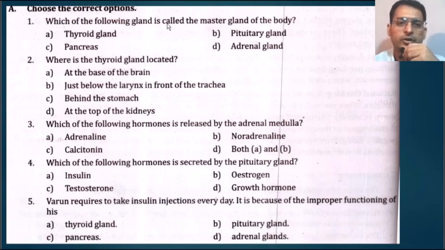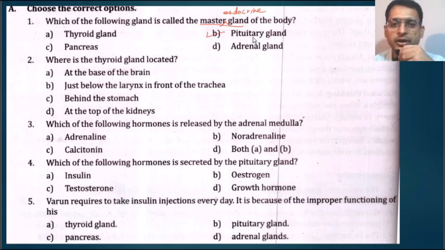Which of the following glands is called the master gland of the body? So here we need to make sure that it is not simply the master gland of the body. We should say that it is the master endocrine gland of the body. Okay. So I think most of you will be able to guess it is the pituitary gland.